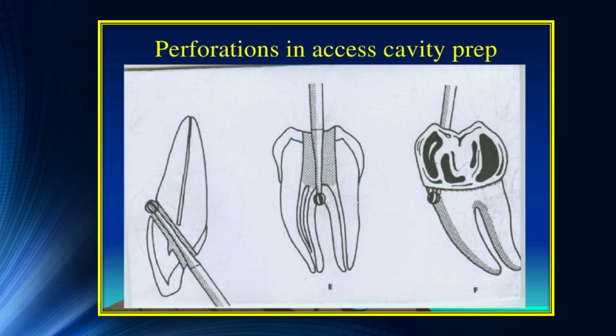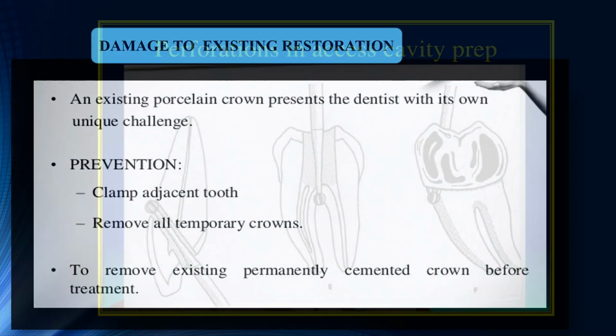Perforation in the access cavity preparation can occur in the furcation region, in the labial or lingual aspect, or in the distal and mesial aspect.